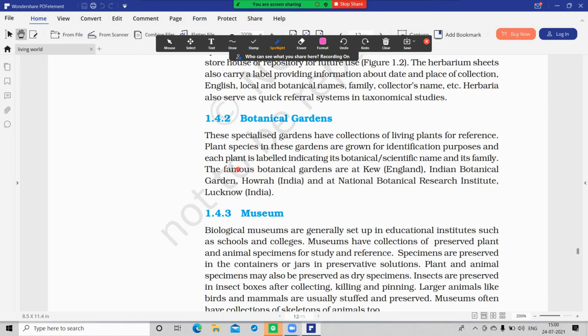This is an important line; questions may come on this. This is a famous MCQ bit. In India, the National Botanical Research Institute is present in Lucknow. Botanical gardens are related with plants. Herbarium is also related with plants. The famous botanical gardens are important.